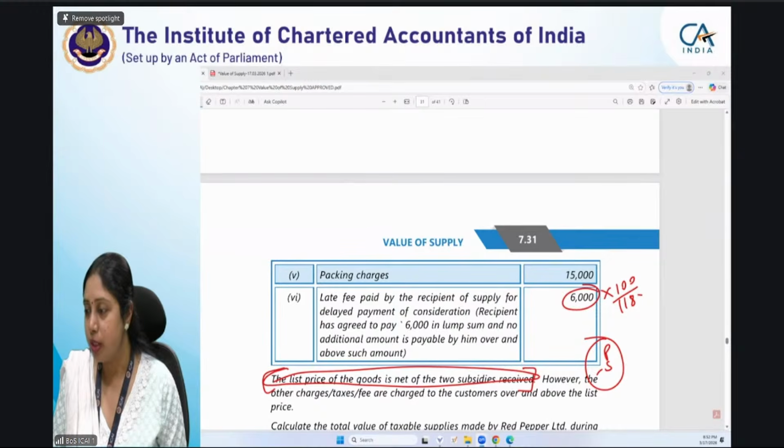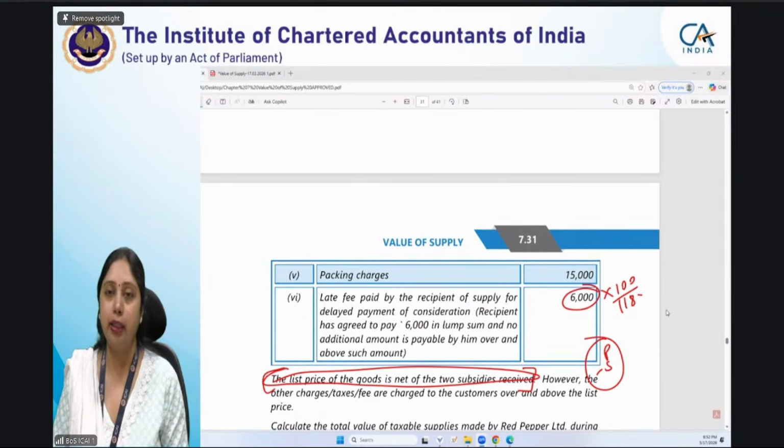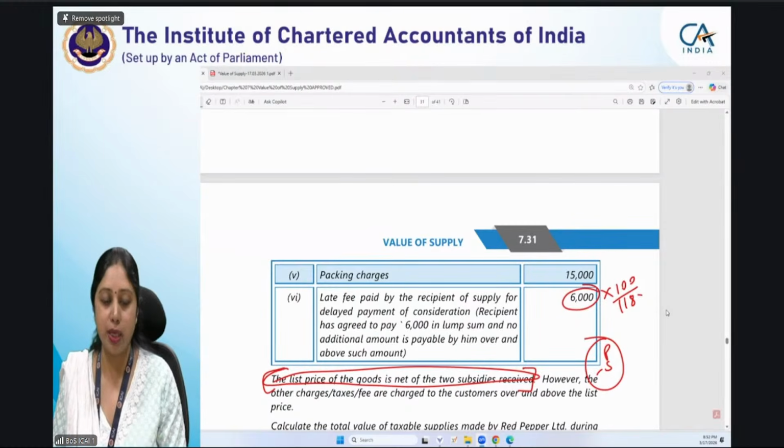Yes, net of two subsidies received means it is deducted from the list price. Yes, Veerashri, you are right that these two subsidies have been reduced from the list price. So list price is after the government subsidy, after the non-government subsidy, both.